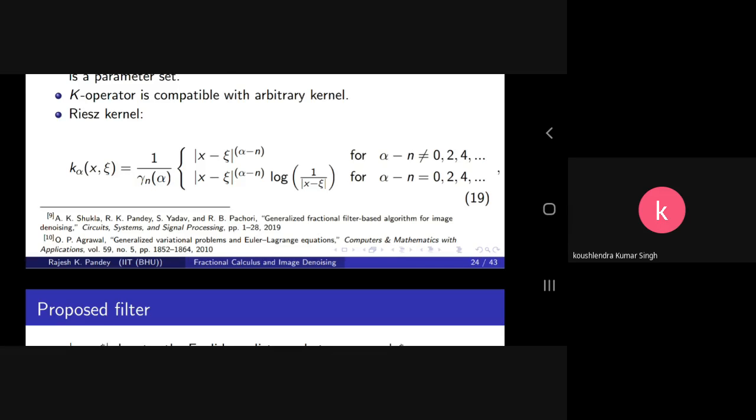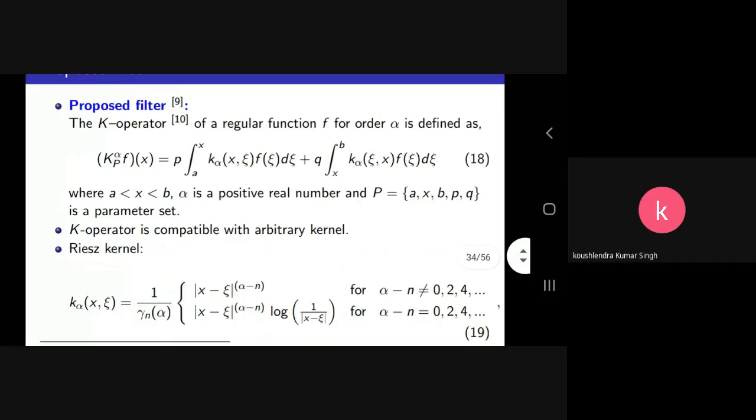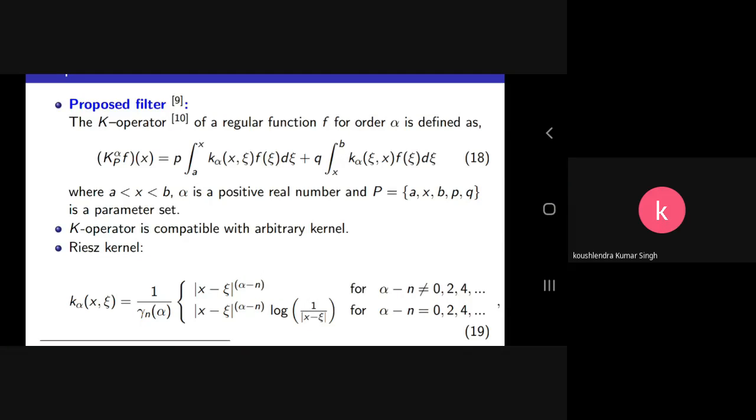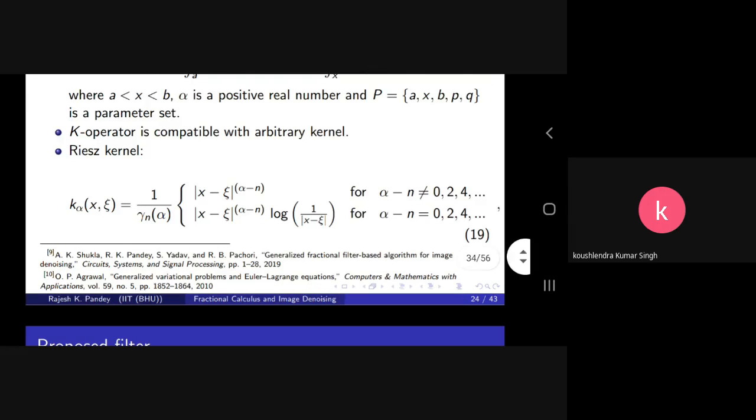For more details about this algorithm, and whatever we have proposed for the fractional mask, you can find them in this reference. Again, you can find it in the journal Circuits, Systems, and Signal Processing.